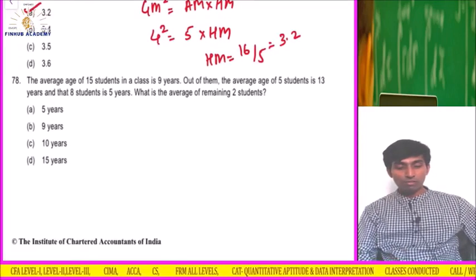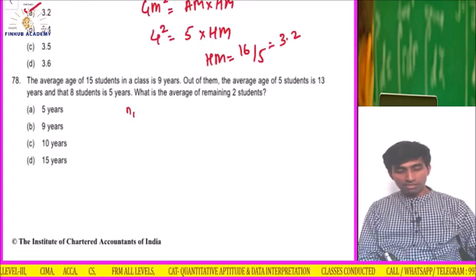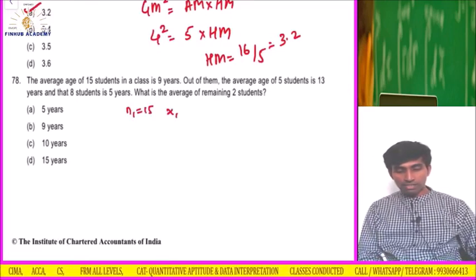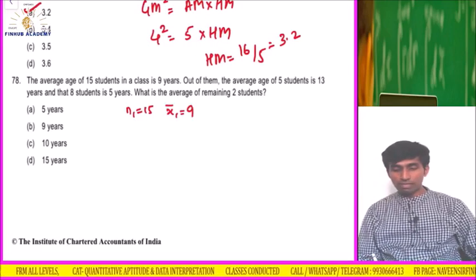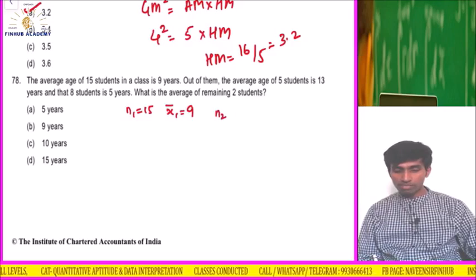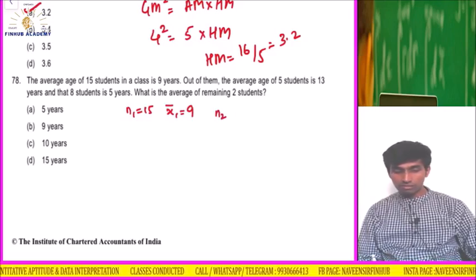The average age of 15 students is 9 years. So average of 15 students means N1 is equal to 15. Okay. Average X1 bar is equal to 9. Out of them, the average age of 5 students means N2. Average age of 5 students is 13. Average age of 15 students.